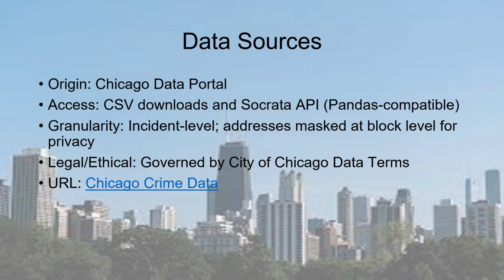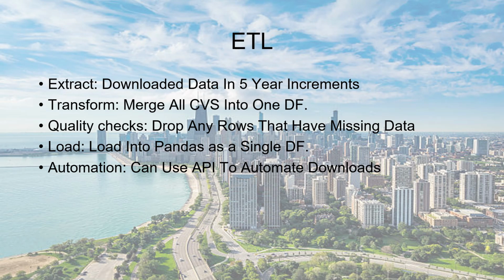The data sets for this project come from the City of Chicago data portal, which provides open access crime data through both downloadable CSVs and a live API. The data is reported at the incident level, meaning every row represents one reported crime. To protect privacy, street addresses are masked at the block level, and all data must comply with the City of Chicago's data terms. For this project, I focus on the time span between January 2001 and August 2025, capturing long-term crime trends across multiple neighborhoods and seasons.